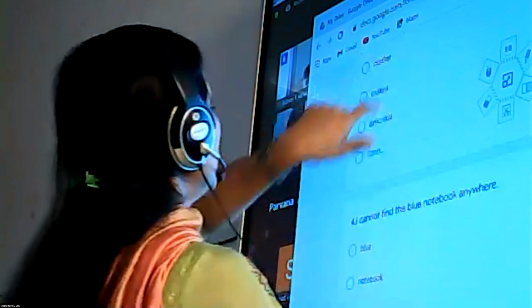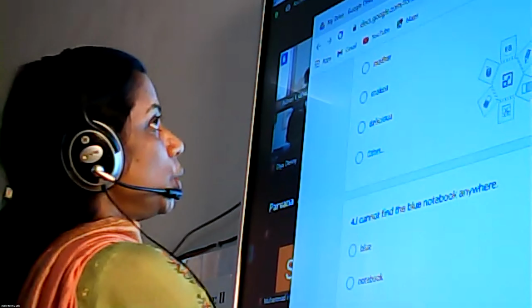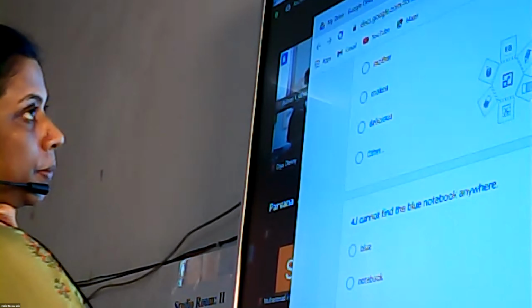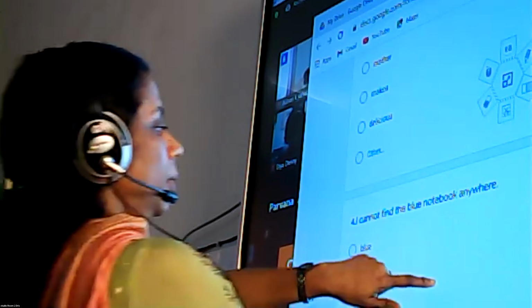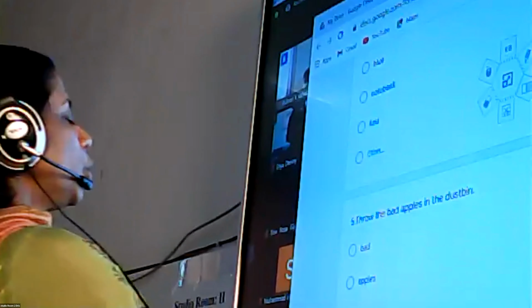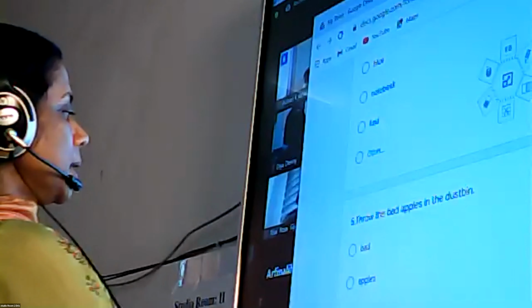I cannot find the blue notebook anywhere. So click on to the right option. The options are blue, notebook, find. And the last question is, throw the bad apples in the dustbin. Bad, apples, dustbin.